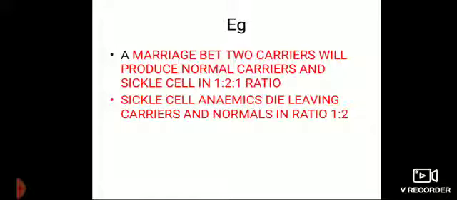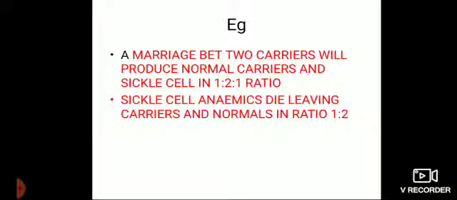Which example did we study in incomplete dominance? Mirabilis jalapa. In codominance we studied roan color. Roan means a mixing of red and white color. Multiple alleles, Drosophila. So an allele is an alternate form of a gene, but here there are many forms of the gene. Why does this occur?